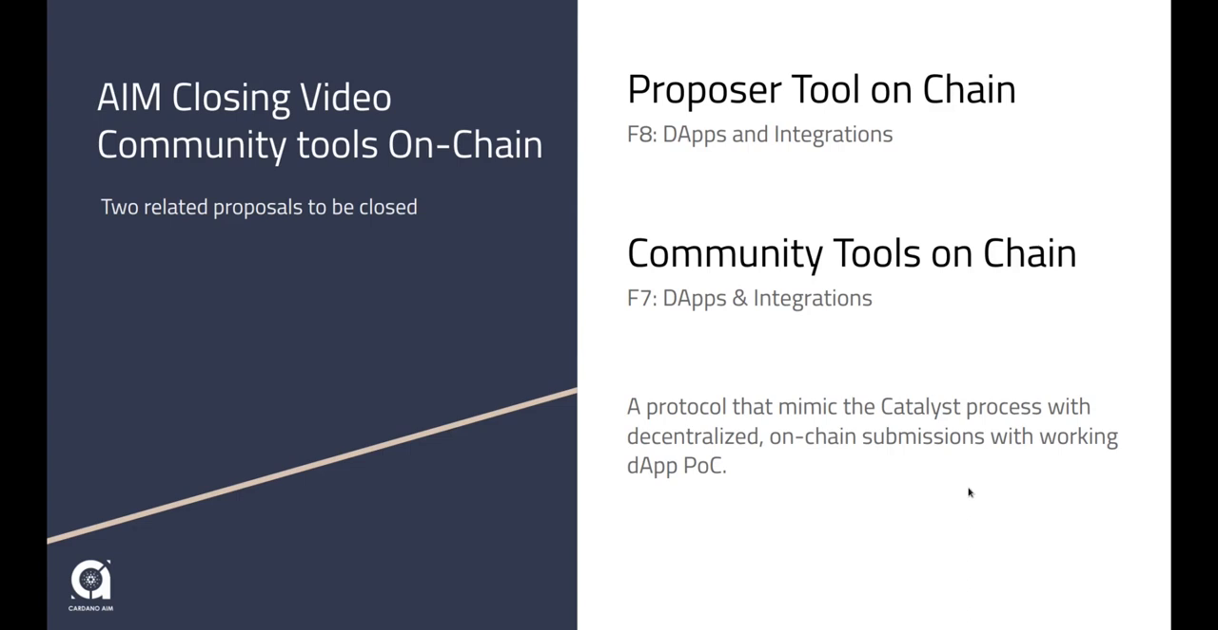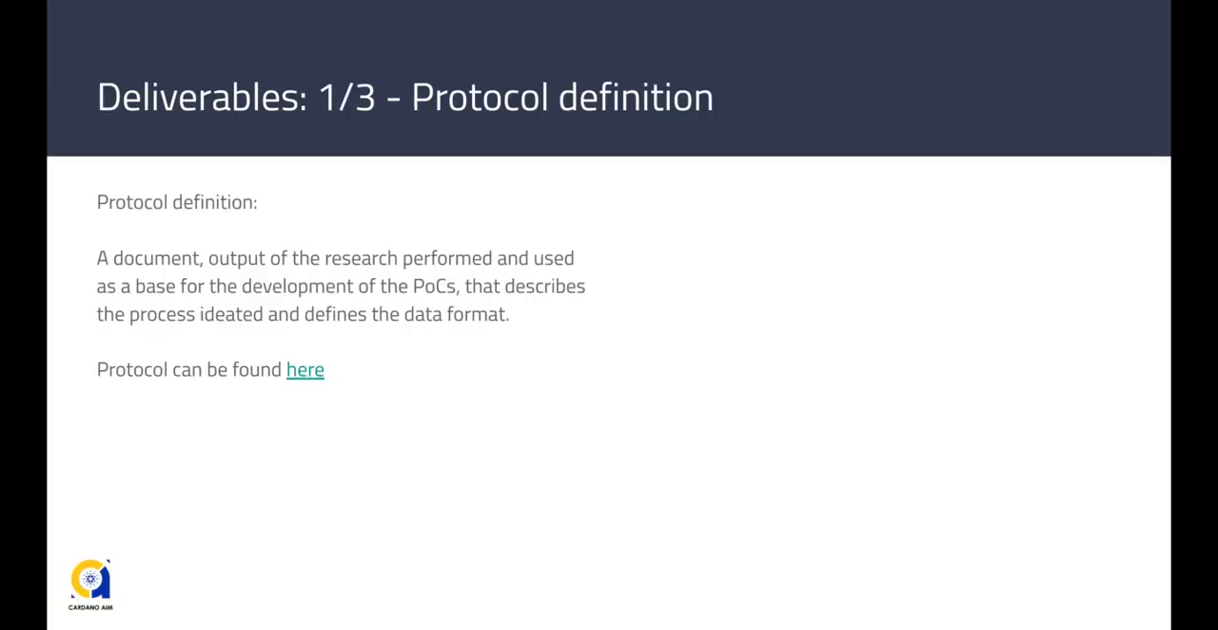The two proposals include working and open-source proofs of concept. The first of three deliverables is the protocol definition. The document describes the process ideated and defines the data format that needs to be used for the submission of appropriate transactions. This document is the output of the research performed, and it was used as a base for the development of the proof of concept. A public link is available in the closeout report.